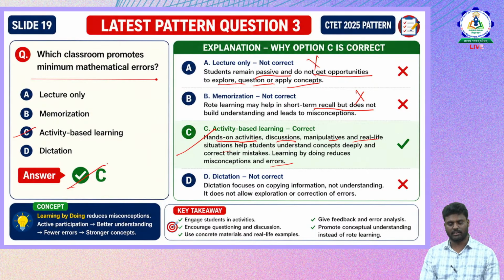Now dictation. What happens basically in the classroom in dictation? Dictation focuses only on copying information, not understanding. The teacher is dictating and the student is just copying the notes, whatever the teacher dictates. So it doesn't make learning meaningful here. It does not allow exploration or correction of errors. Is there any chance of correcting the errors? There is no opportunity to correct their errors. It doesn't even allow exploration in dictation. Therefore, option C is the correct one.